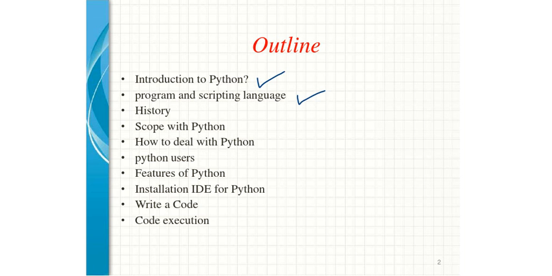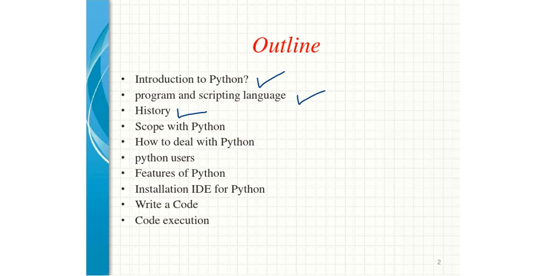After understanding programming and scripting, we go toward the history of Python: how, where, and why it was started and created, which we will see in brief.